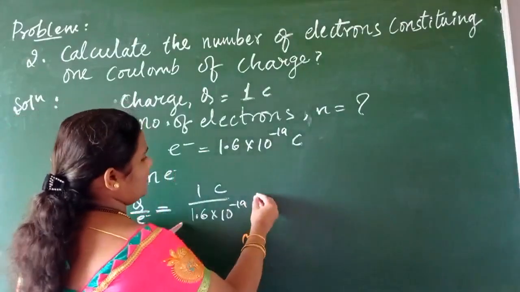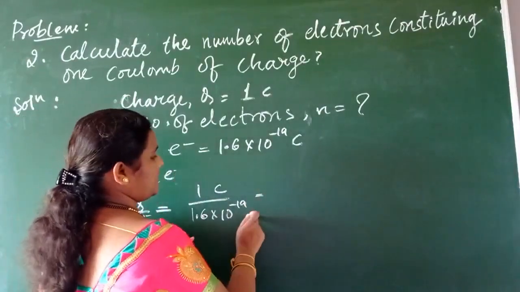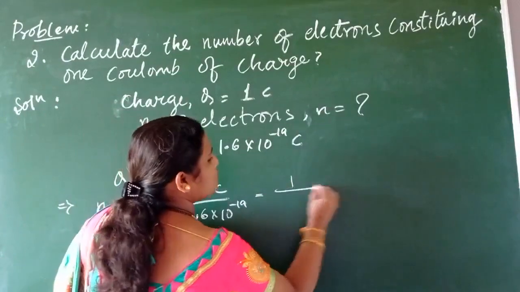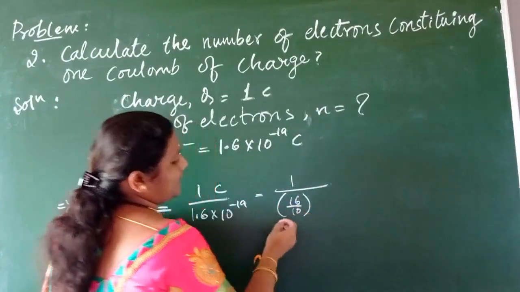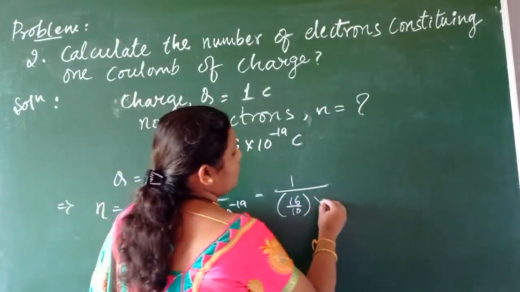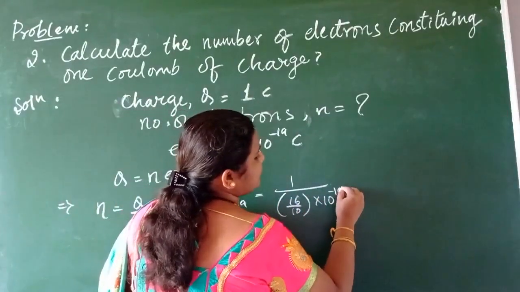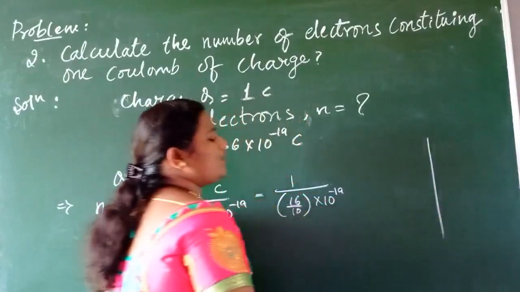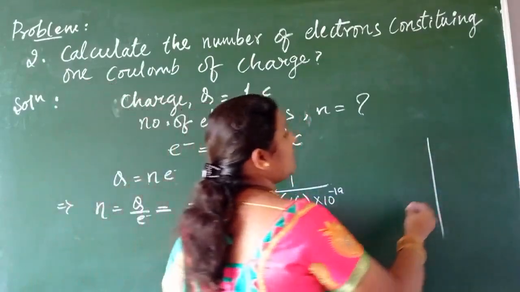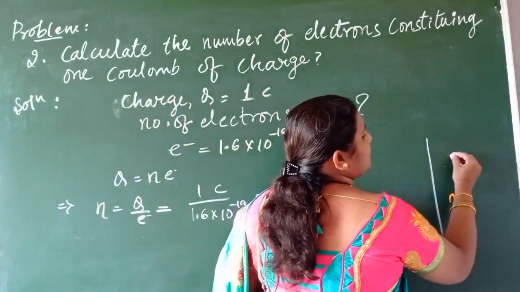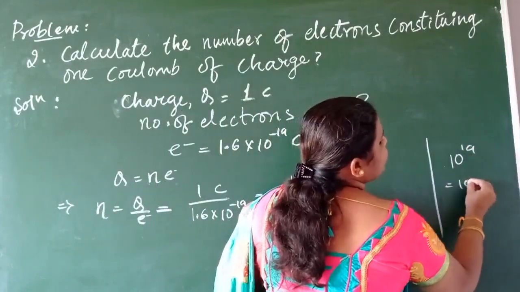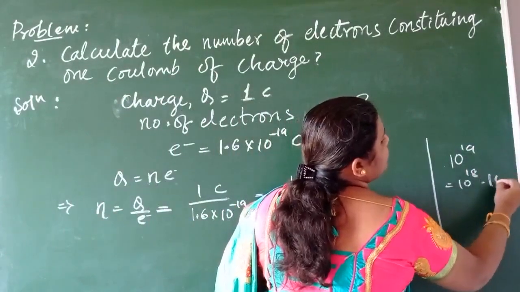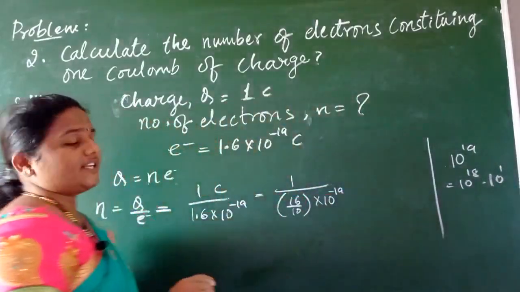So see, children, this can also be written as 1 divided by 1.6 into 10 to the power of minus 19. Children, here you can do rough work also, that is, 10 to the power of 19 can also be written as 10 to the power of 18 into 10 to the power of 1. Okay, children?